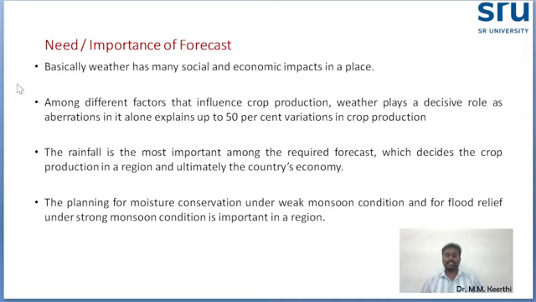Okay. What is the next thing? It comes from the agriculture point of view. It influences crop production. Based on the weather forecast, from field preparation to even post-harvest transportation, we can decide everything. Among the weather parameters, a very important one is rainfall. What is the benefit?